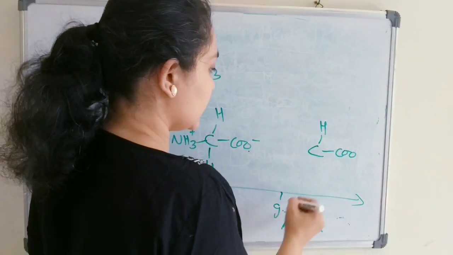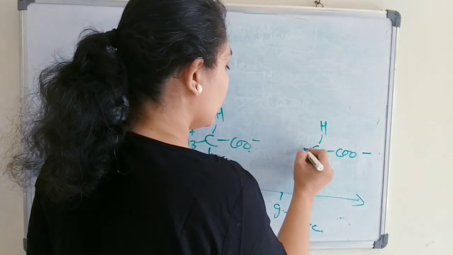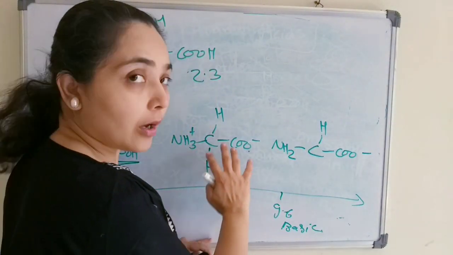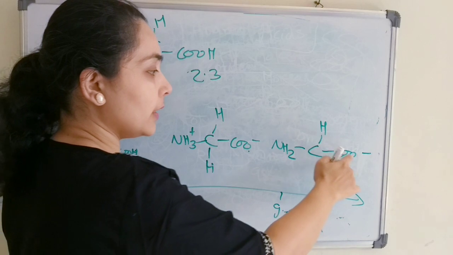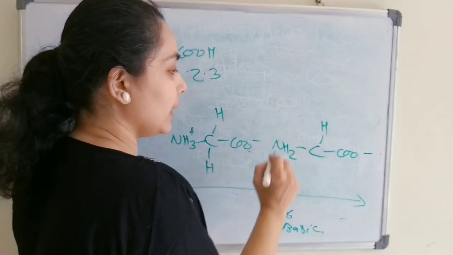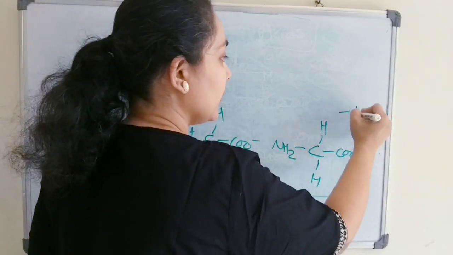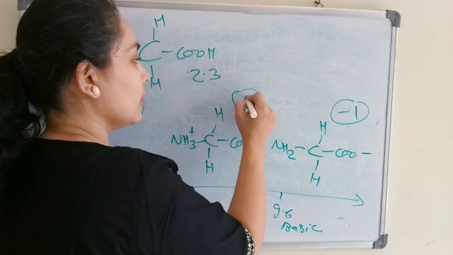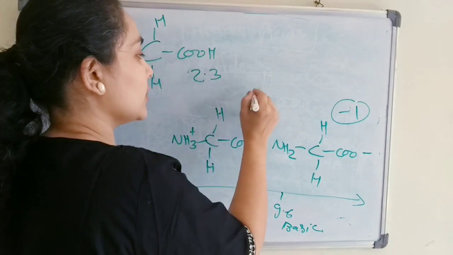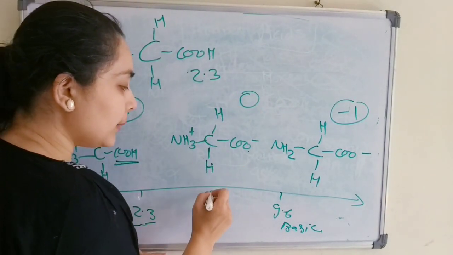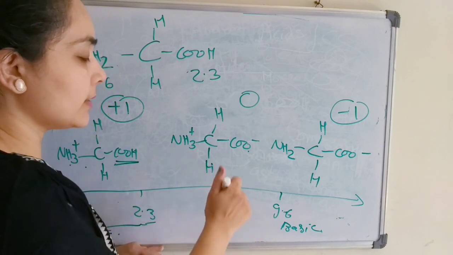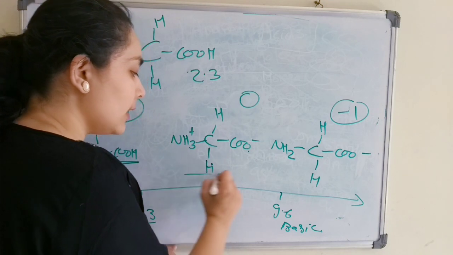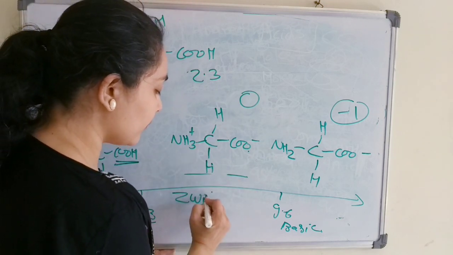So now the structure will be like COO negative and NH2, because we are going above its pK value. So now it will lose the proton, and the hydrogen. So here we will have the -1, and here no charge, zero charge. So at the pH in the range between the two pK values, it will have both the positive charge as well as the negative charge. So this ion is known as the Zwitter ion.